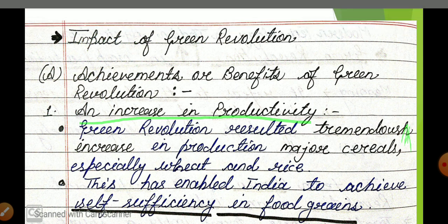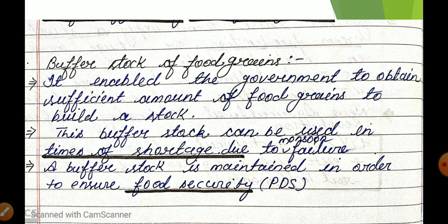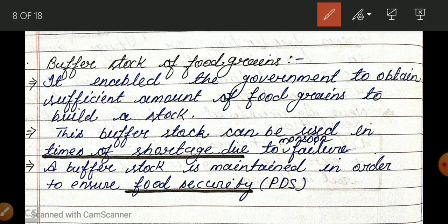Okay students, now the second achievement is buffer stock of food grains. Now we are able to maintain a buffer stock of food grains. What is a buffer stock? Suppose our country's requirement of total wheat and rice is 2000 quintal, but now we are producing 6000 quintal.